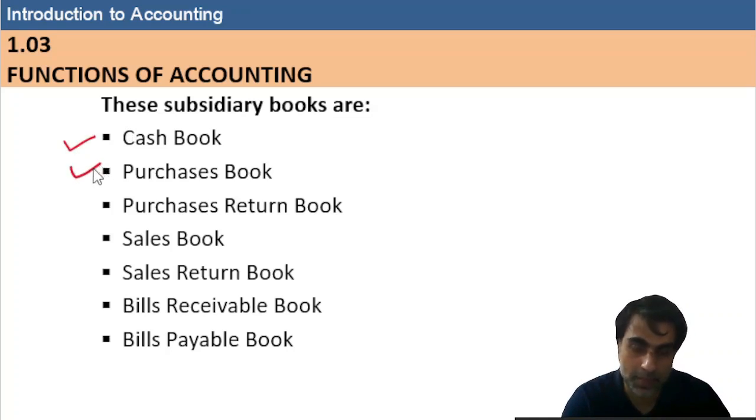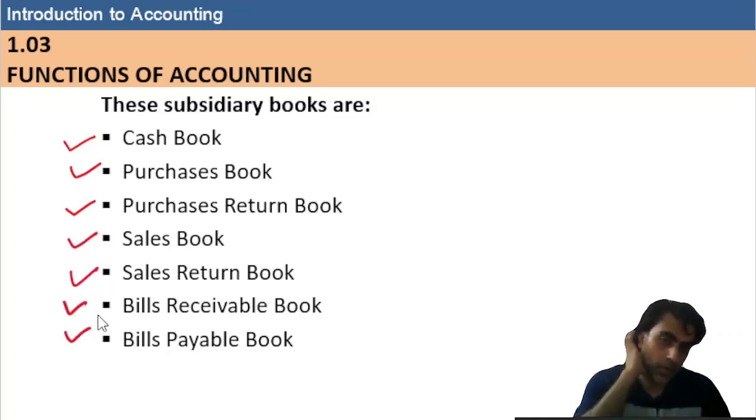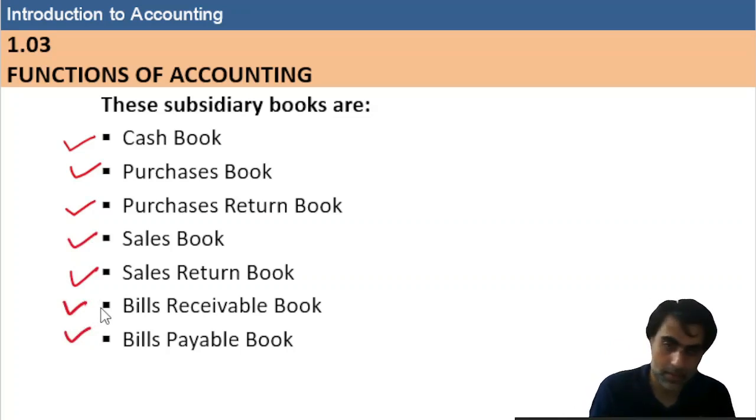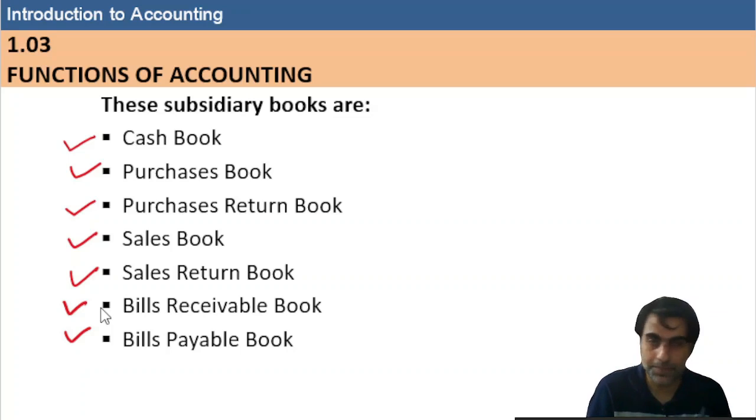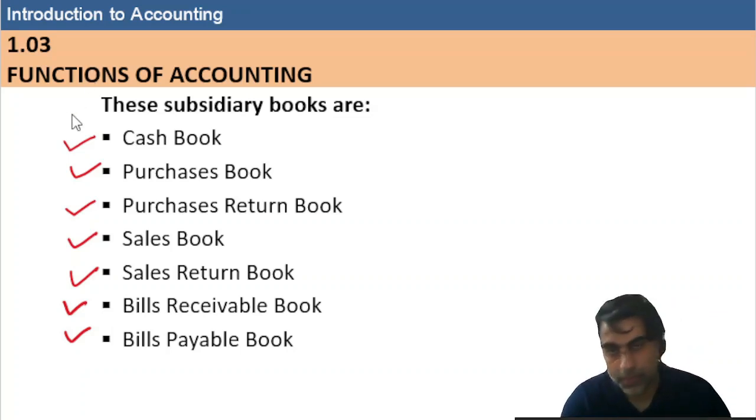All these books I will discuss properly in detail under subsidiary books. Because of the number of transactions, we divided the journal book into subsidiary books.